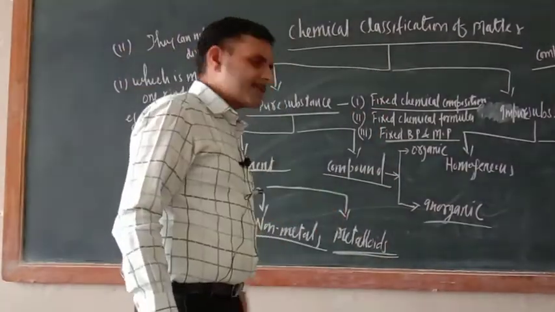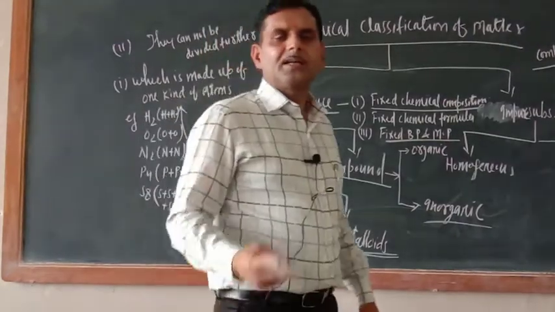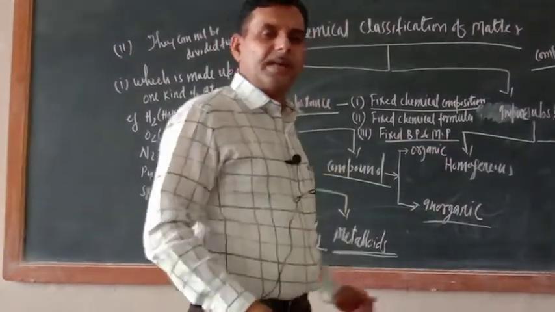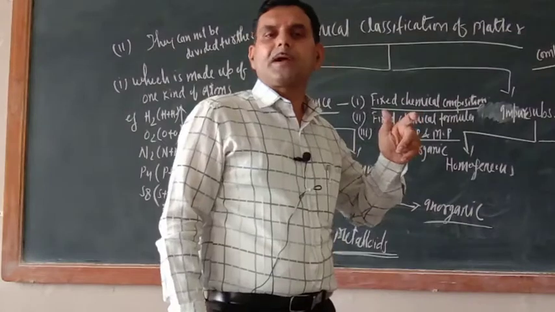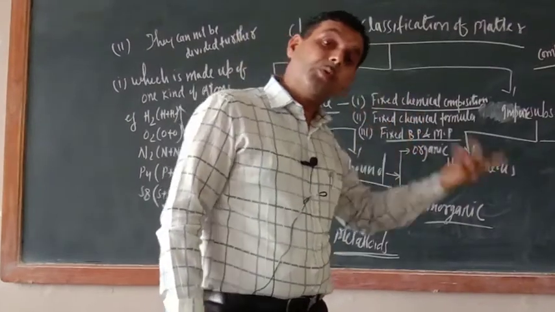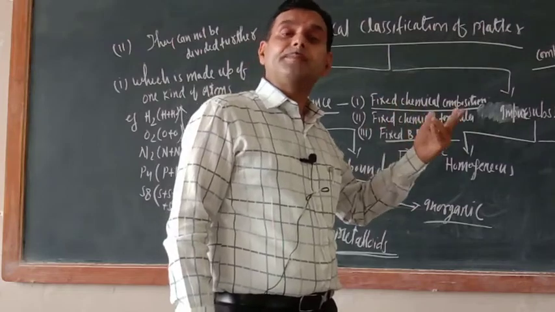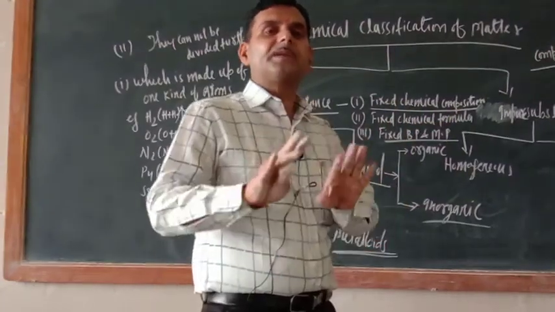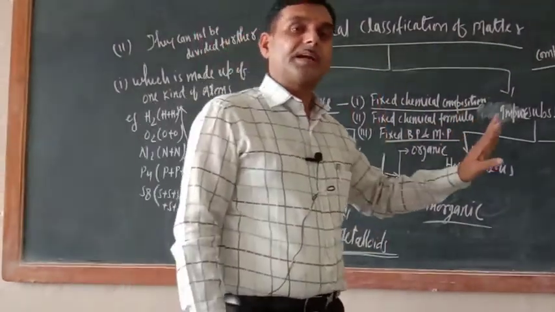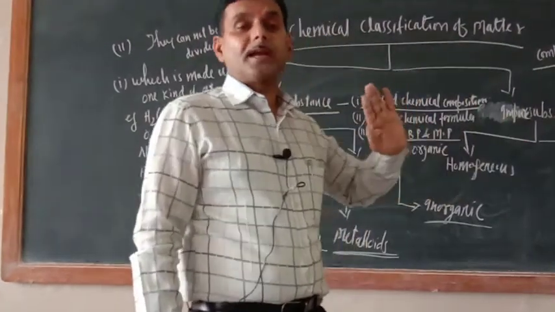What about metalloids? In the periodic table, there is one category of elements which exhibit the property of both. Whenever opportunity is there, with a metal they will behave like a metal, and with a non-metal they will behave like a non-metal.